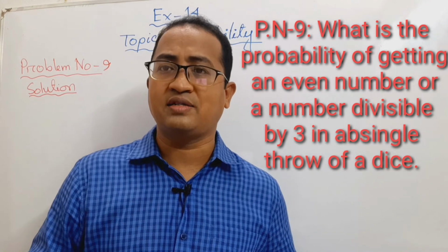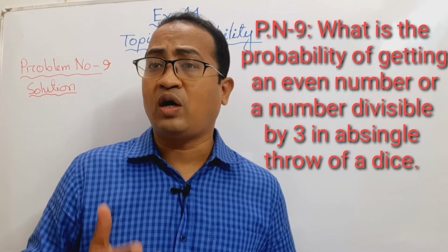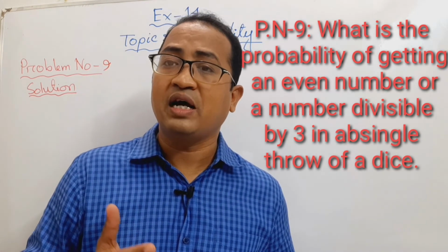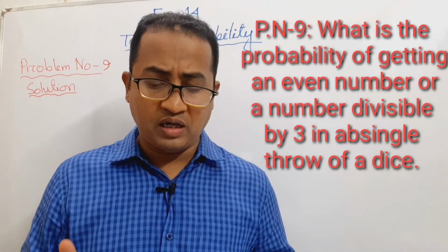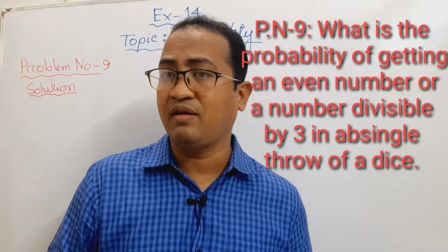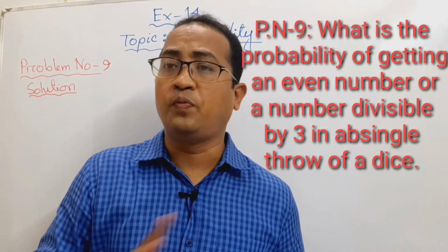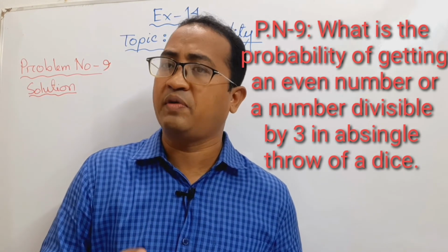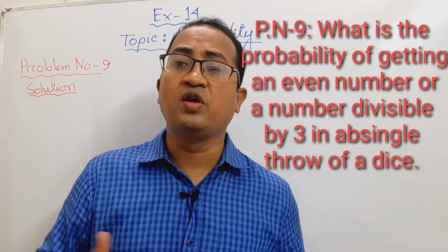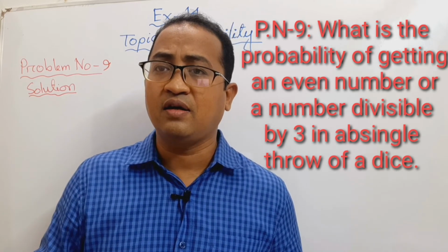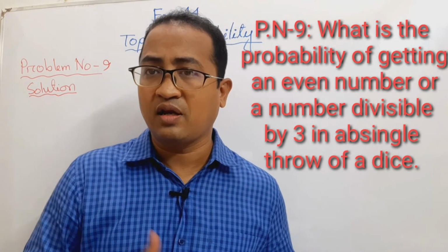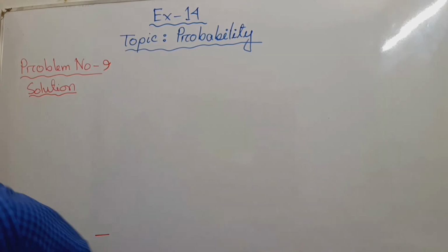You throw a dice and you want the probability to be an even number or the number must be divisible by 3. So there are 2 parts. At first we will find the probability for the even number, then we will find the probability for getting the number divisible by 3. So look at the board.